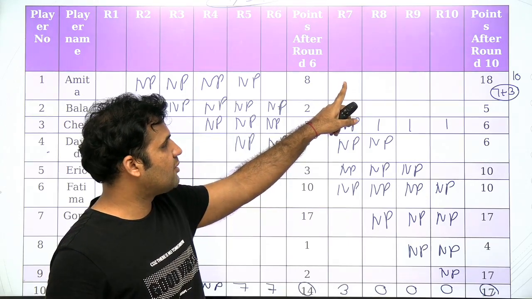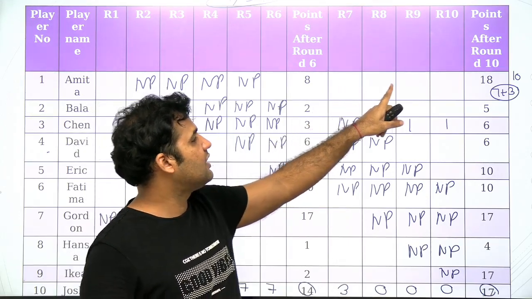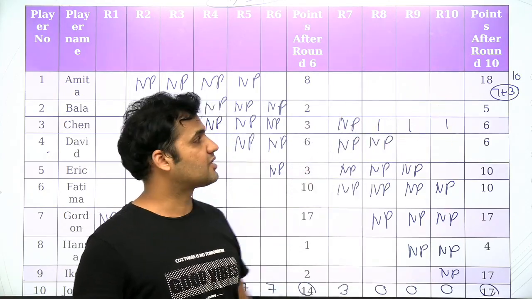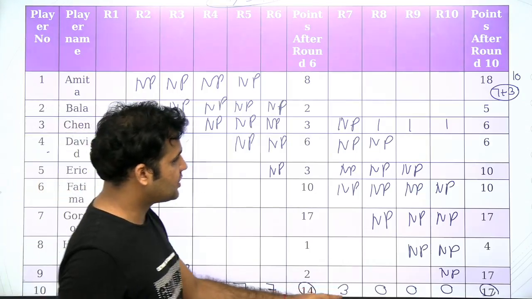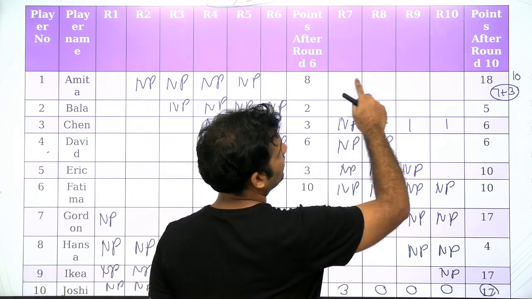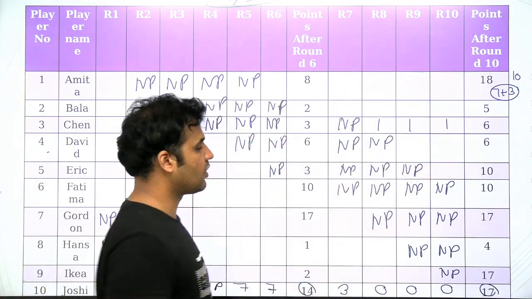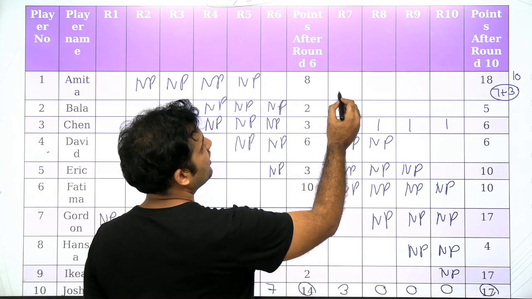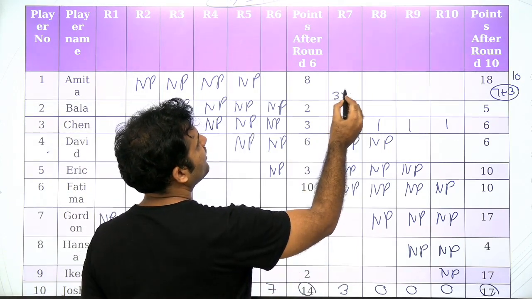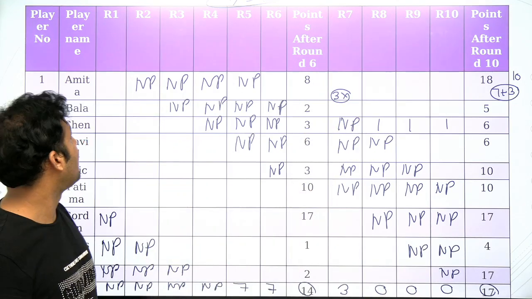If 3 cannot come over here, then 3 will definitely come in round 10, because Amita is scoring in round number 10. If the 3 is not coming over here, there has to be one score in round number 10. Right, but we know that 3 will definitely not come over here for Amita.